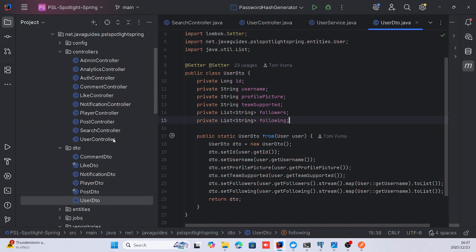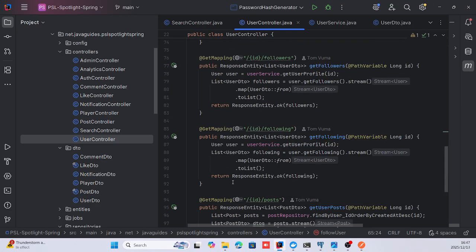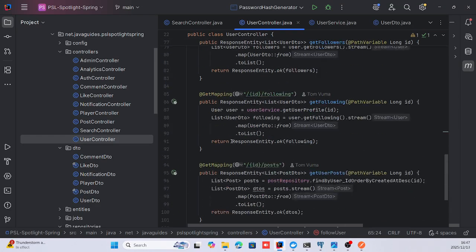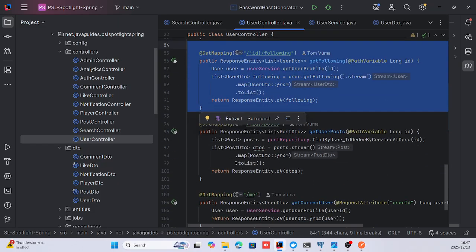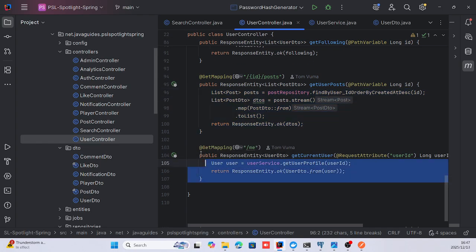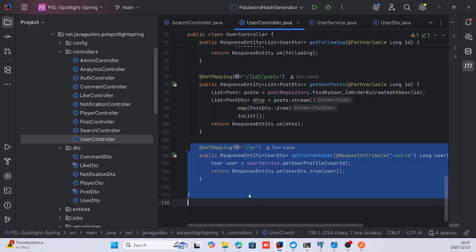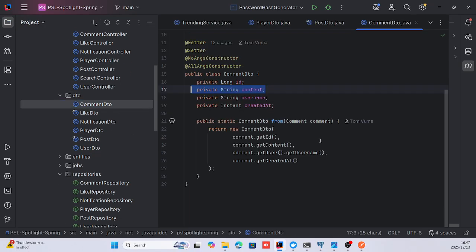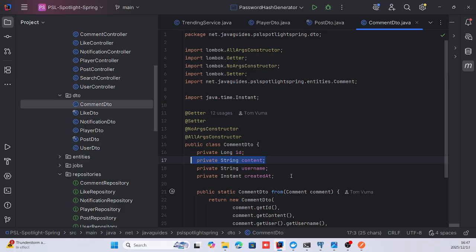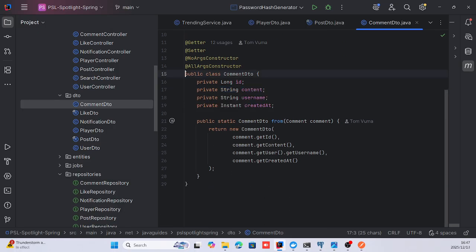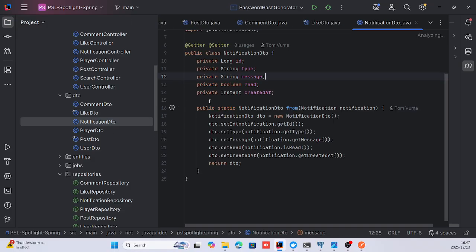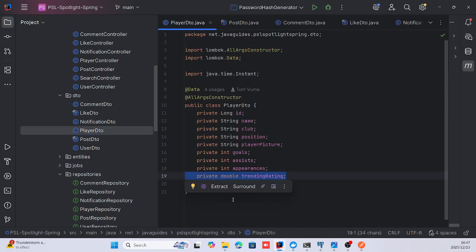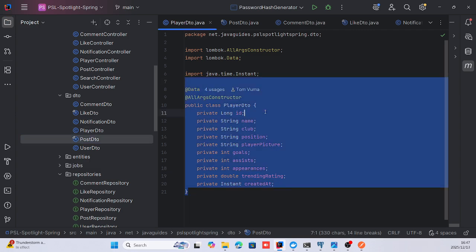That's how that works. And you can also unfollow users, get followers, get followings, get the user posts, as well as get the current user, which is yourself. Then I've set my DTOs, my data transfer objects, for comments, all the fields for likes, notifications, players, posts.